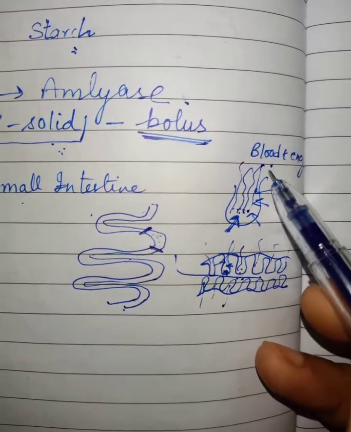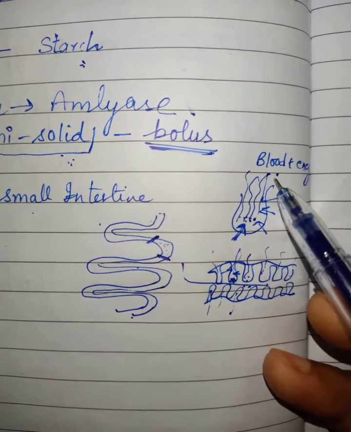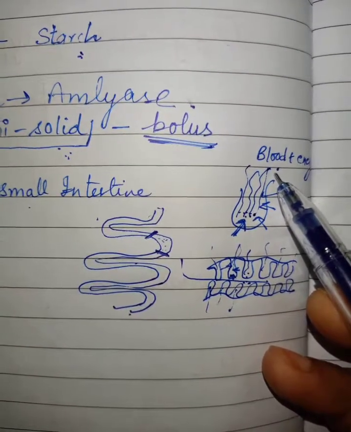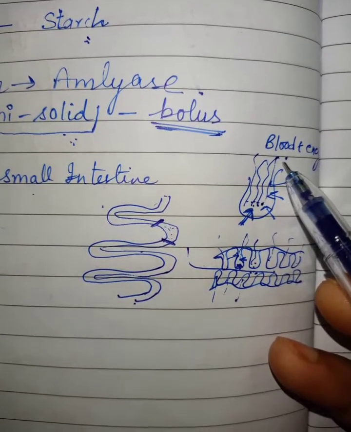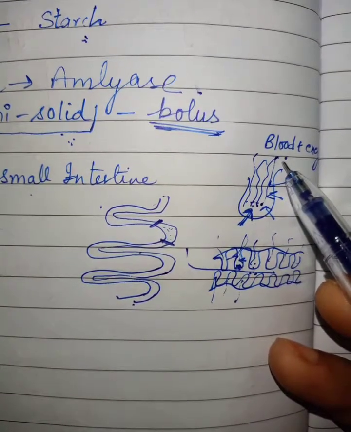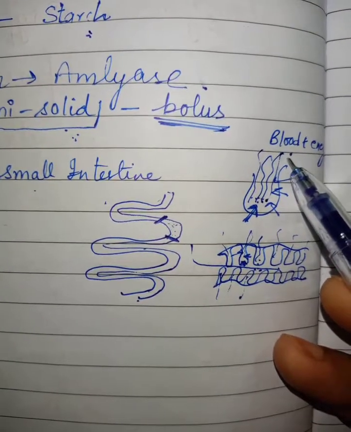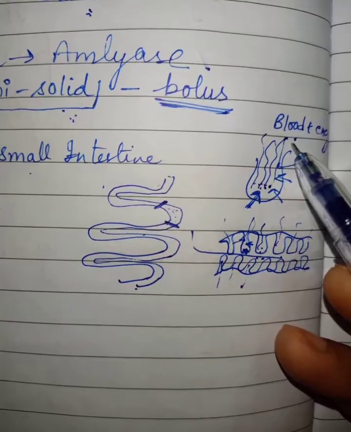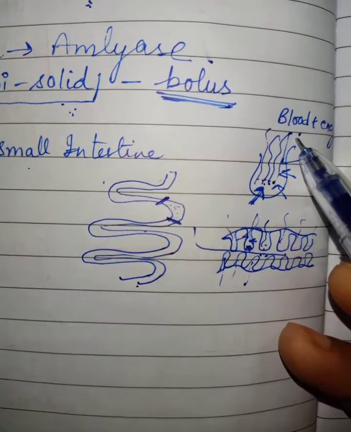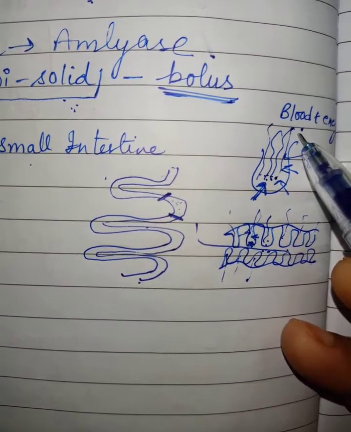The energy the body is getting comes through blood, and the lungs give oxygen. Because of that, the oxygen is circulated through blood to all the parts of the body. So that is the main process occurring inside the small intestine.